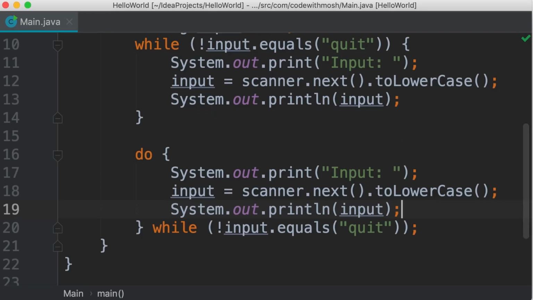Now, compare these two types of loops. With while loops, we check the condition first. So if the condition is false the first time, this loop will never get executed. In contrast, with do-while loops, we check the condition last. So do-while loops always get executed at least once, even if the condition is false. That is the only difference. Now, in reality, most of the time we use while loops. Do-while loops are rarely used, but there are certain cases for them. So just be aware of them, but most of the time, prefer to use while loops.